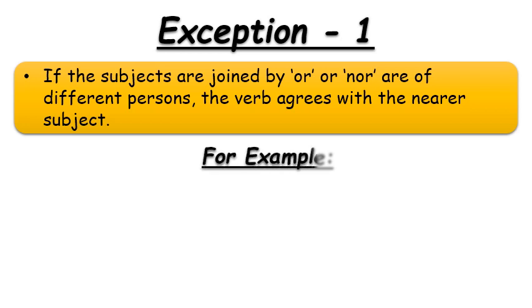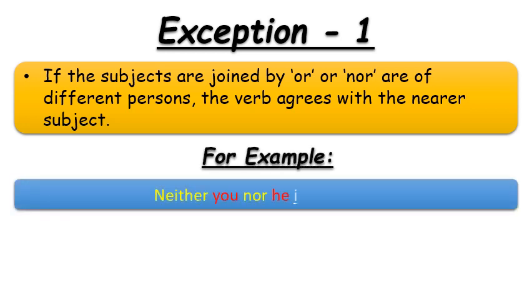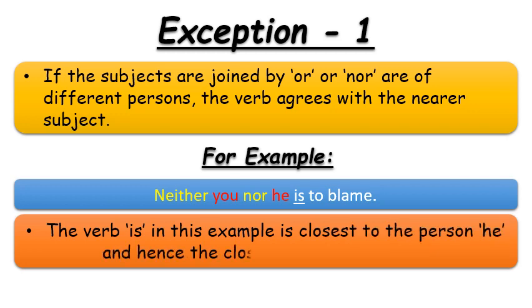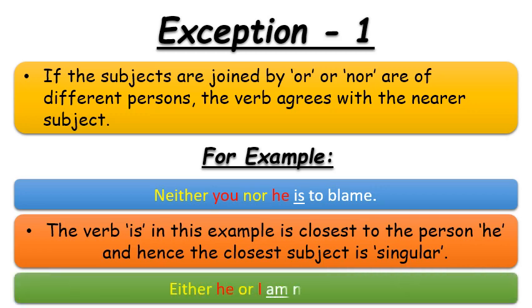To clarify it, let's see some examples. Neither you nor he is to blame. The verb in this example is closest to the person he, and hence the closest subject is singular in number. So that is why singular verb is used here. Now let's see another example. Either he or I am mistaken. The same rule is applicable for this example also.